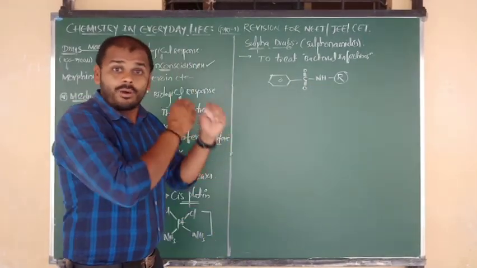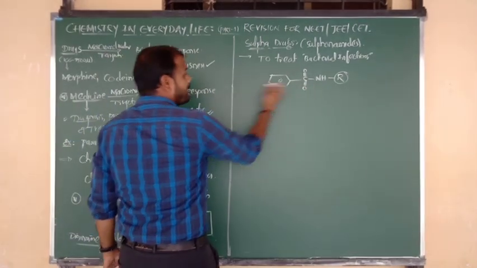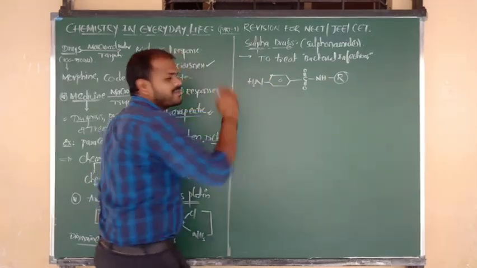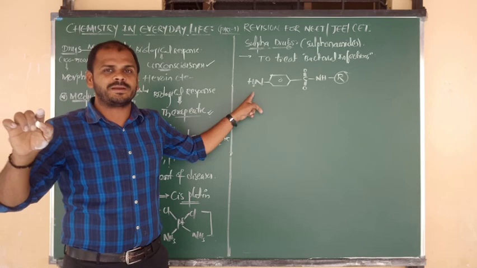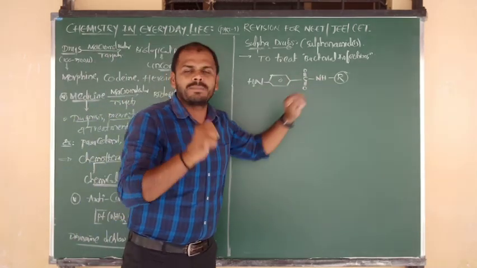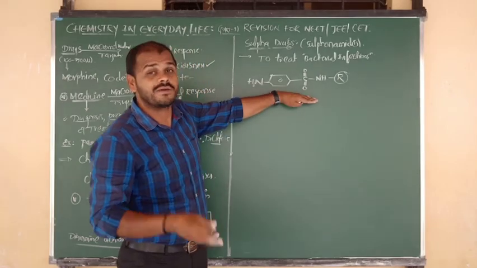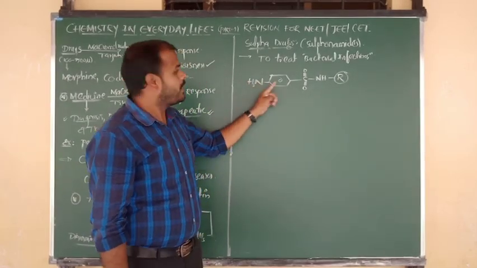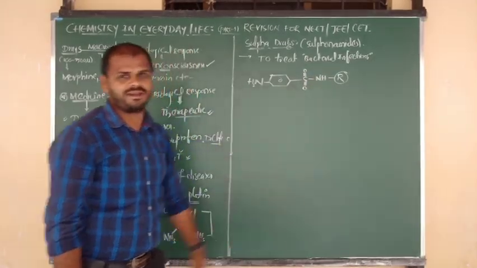But in all sulfur drugs the structure will be common, and one more thing: at the para position, it is connected to an NH2 group. Para position has an amine. So this structure will be common in all sulfur drugs, beta. In place of R, little changes will come, but you don't need to remember all that. Just remember the structure of a sulfur drug. So para-amino benzene sulfonamide, N-alkyl benzene sulfonamide.